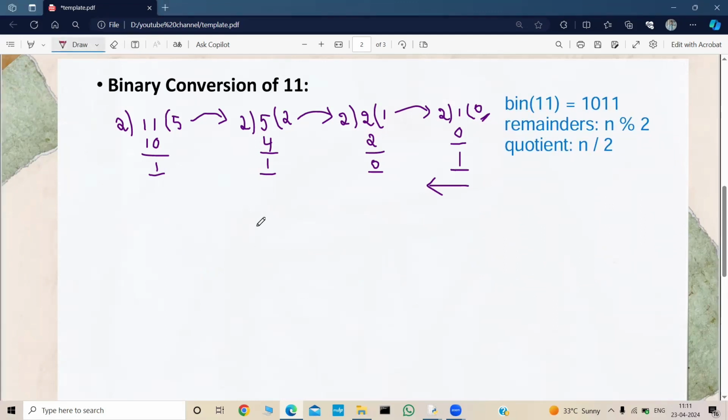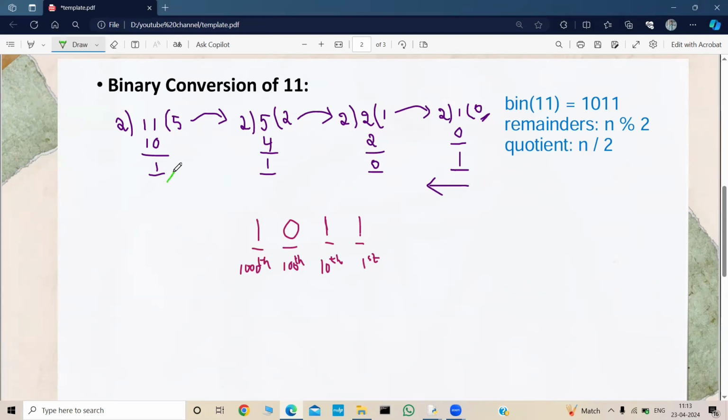So how do we want our binary number? We want it as 1 0 1 1, right? Okay, instead of considering this number as a binary number, let's consider it as a decimal number. If we consider it as a decimal number, we know this 1 is at the first place, right? And this 1 is at the 10th place, and this 0 is at the 100th place, and this 1 is at the 1000th place, right?